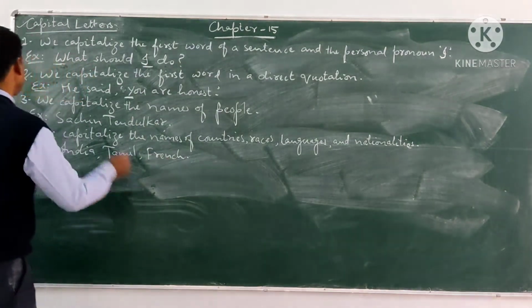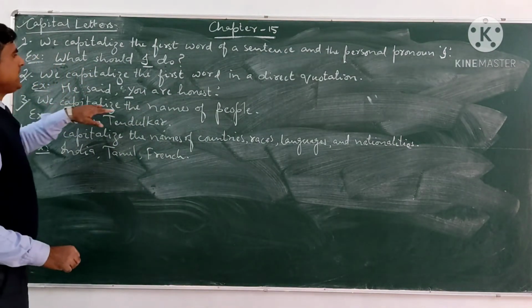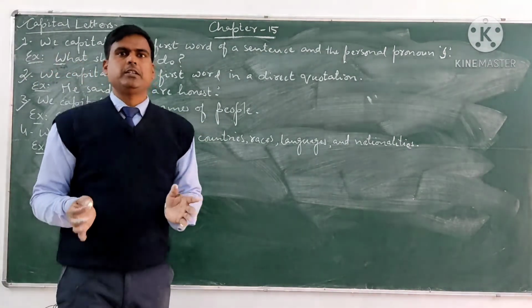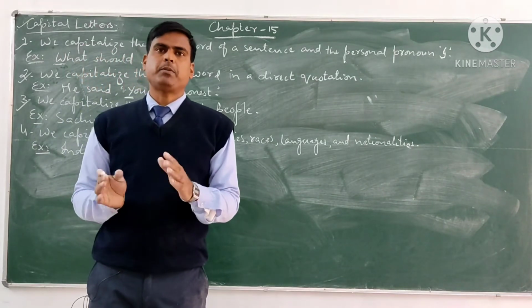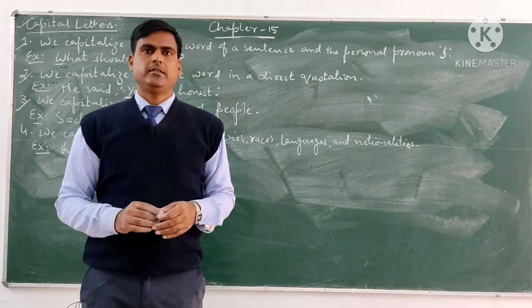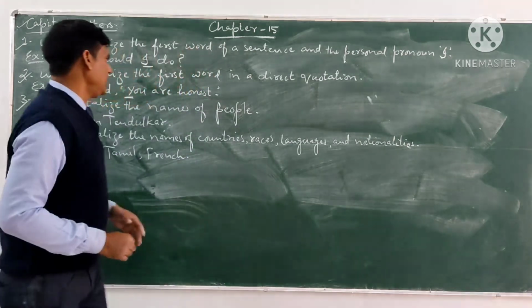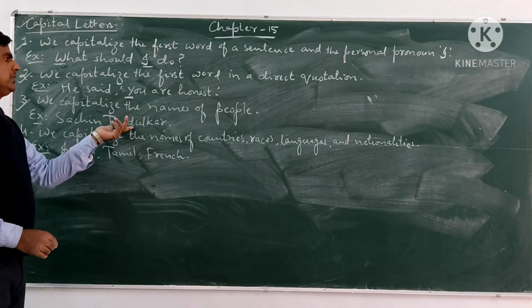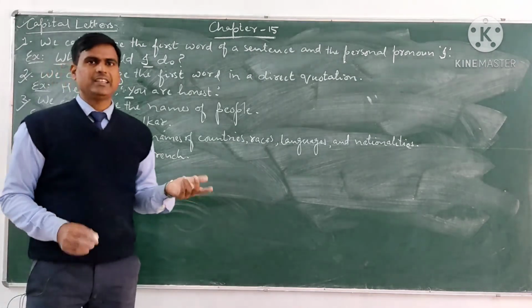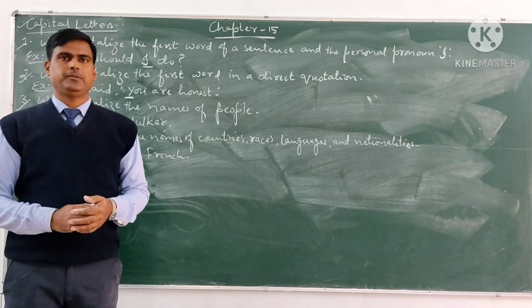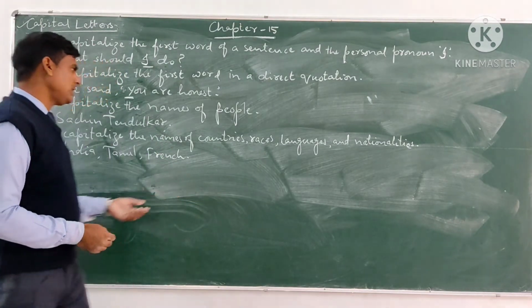Now come to the next one, that is we capitalize the names of people. As you know, we always write proper nouns with capital letters. For example, here you can say Sachin Tendulkar. This is the name of a person, that's why it will be in capital letter. Now come to the next one.